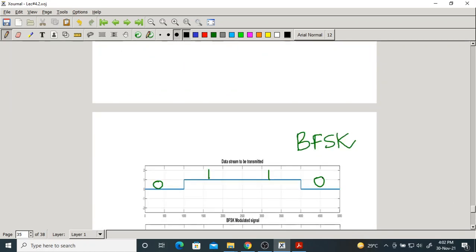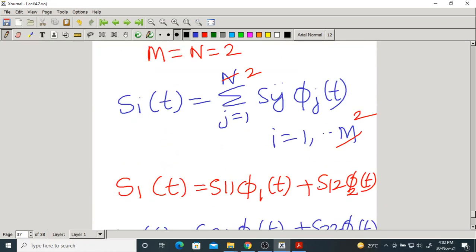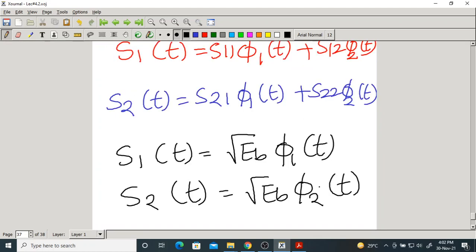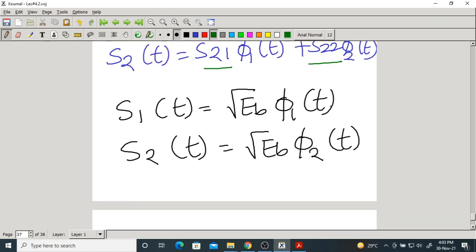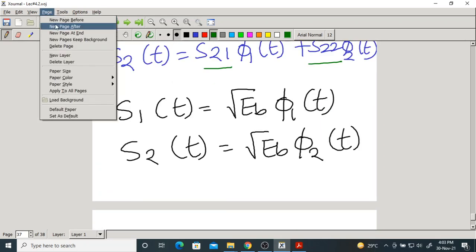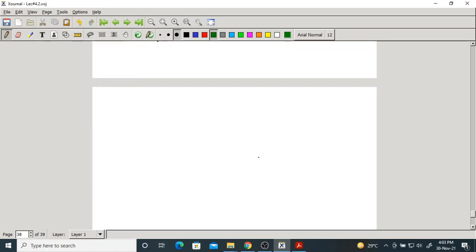Now what we can do here? You compare these 4 equations and find out S11, S12, S21, S22. Compare them and tell me all the coefficients of expansion. What is S11? It is root Eb. S12 is 0.